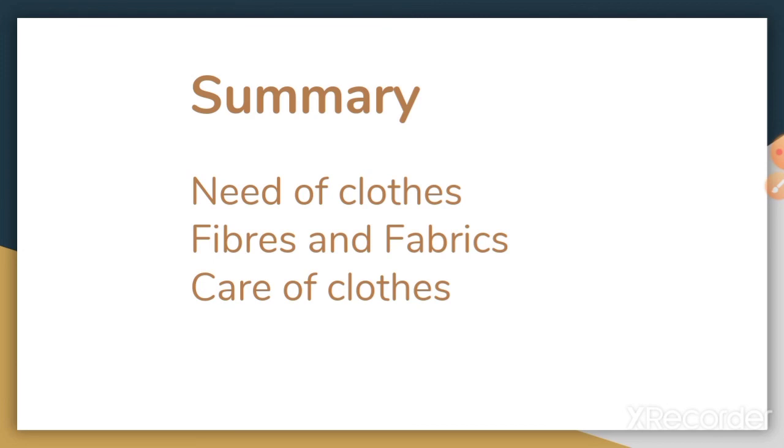Natural fibers are fibers which are obtained from either plants or animals, like we get cotton and linen from plants and wool and silk from animals. Then second type, synthetic fibers. Fibers that are not found naturally and are made by men are called synthetic or man-made fibers. For example, nylon and polyester. Even most fabrics made from synthetic fibers are strong and can last long. Even they are stretchable, waterproof and wrinkle-free.